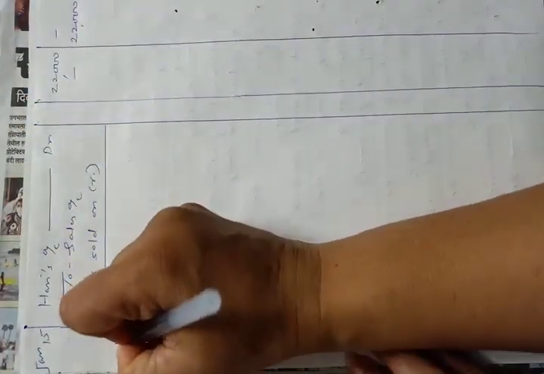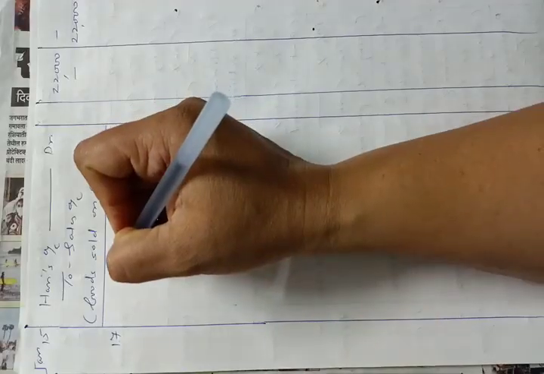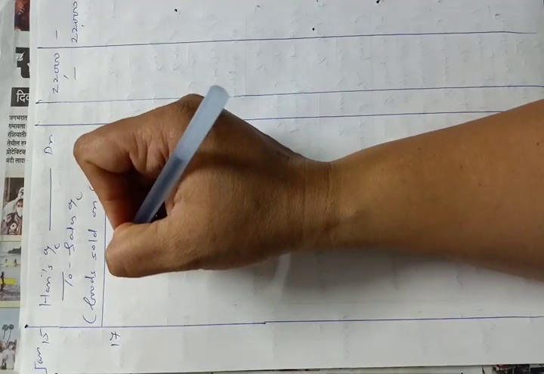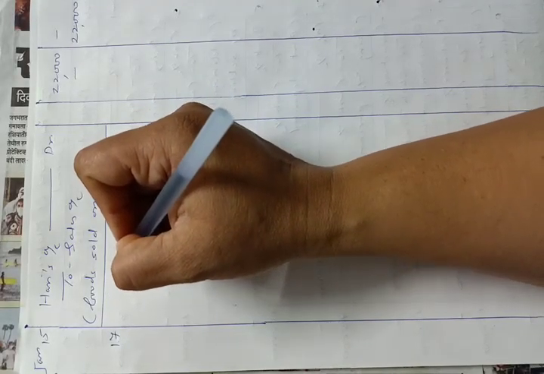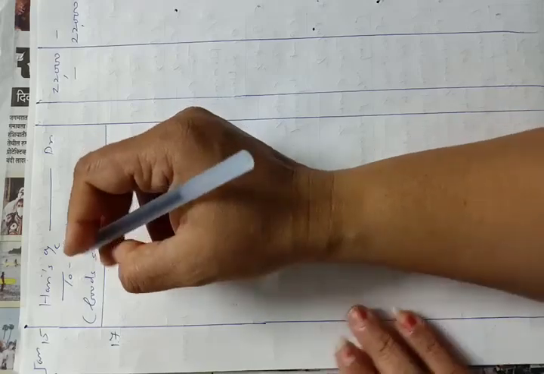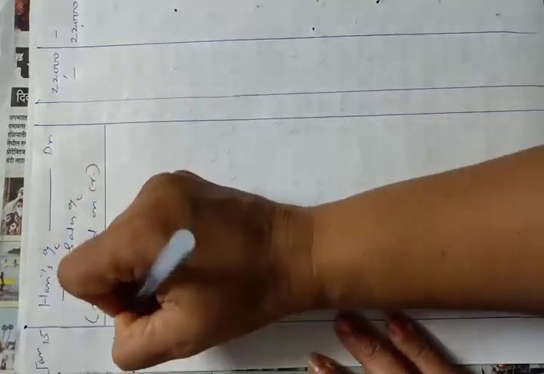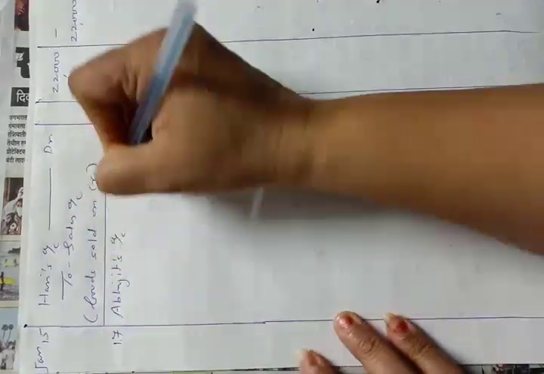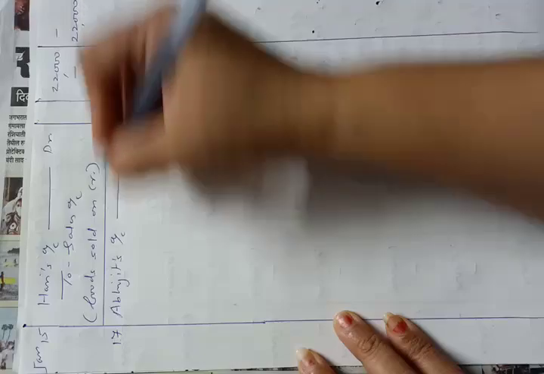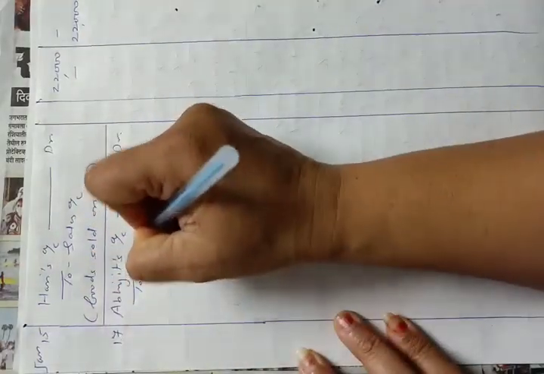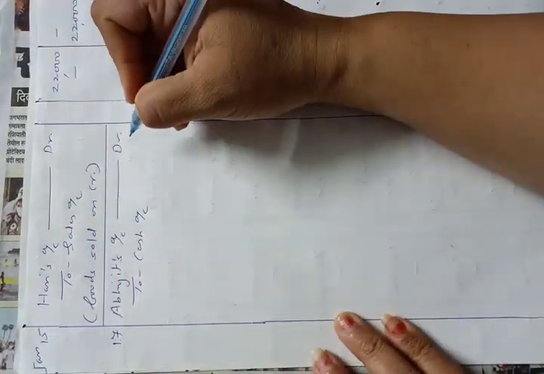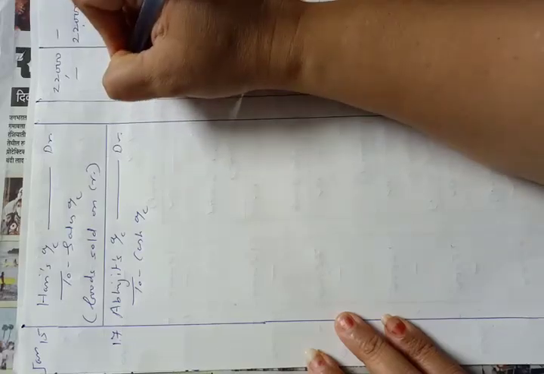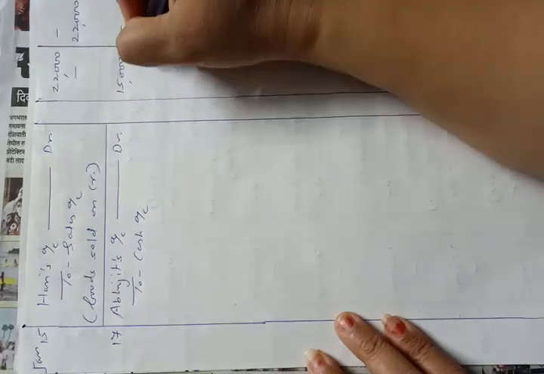Now 17th Jan. Paid to Abhijit rupees 15,000. So Abhijit's account will be debited and cash account will be credited. And the amount paid is 15,000. This is a part payment made.